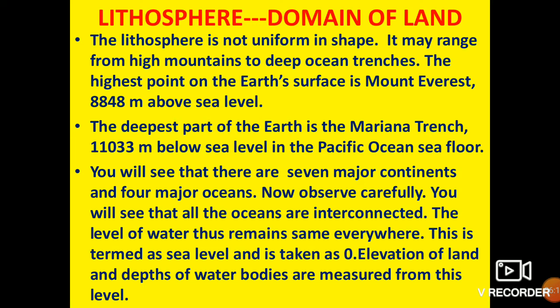You will see there are 7 major continents and 4 major oceans. Now observe carefully, you will see that all the oceans are interconnected. The level of water thus remains the same everywhere. This is termed as sea level. I'll show you an image where you will see all the oceans and the continents. Sea level is taken as 0 because it remains the same. The elevation of land, the height of the land, and the depth of the water are measured from the sea level only.